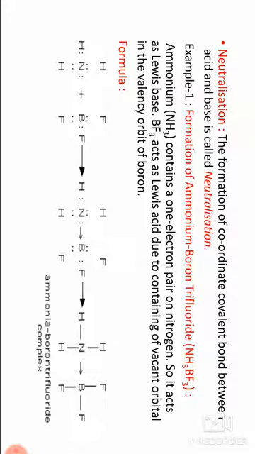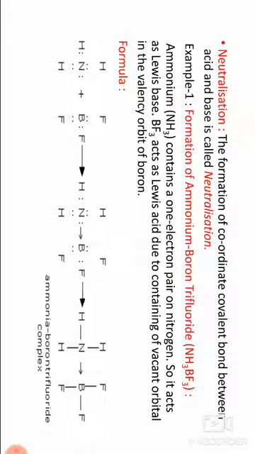NH3 ammonia plus BF3 boron trifluoride. Ammonia contains one extra electron pair, boron trifluoride contains a vacant orbital. The electron pair is donated by ammonia to boron trifluoride to form the ammonia boron trifluoride complex.